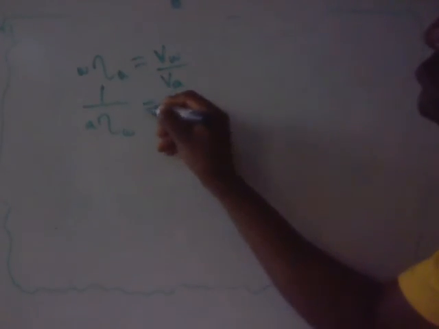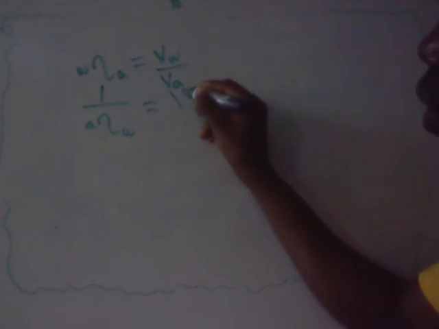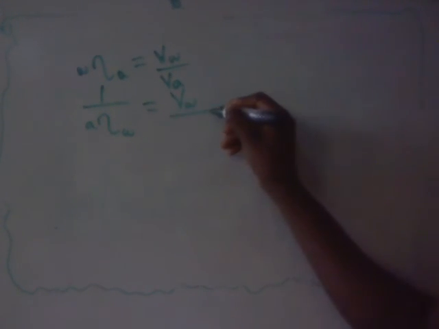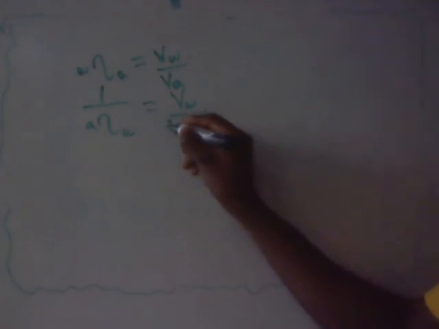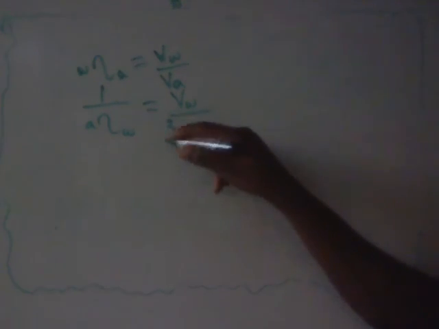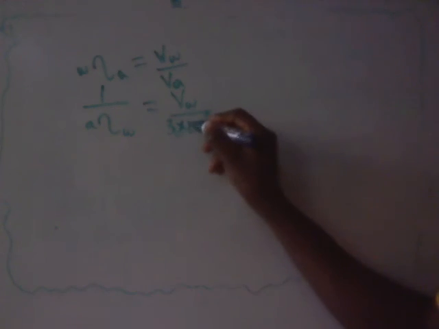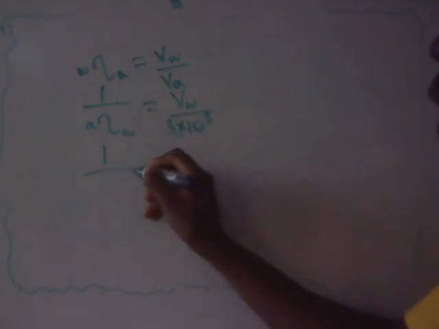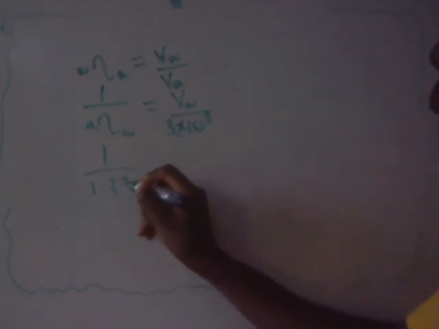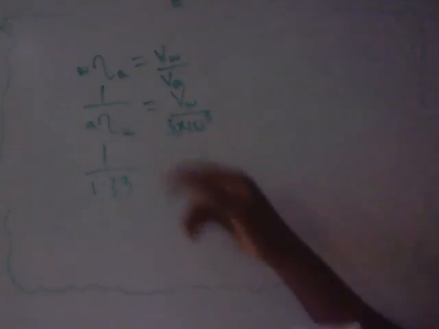Is that okay? So it equals v subscript w over the speed of light in air, which is 3.0 times 10 raised to the 8. Okay, like that. So 1 over 1.33. So air to water is 1.33.